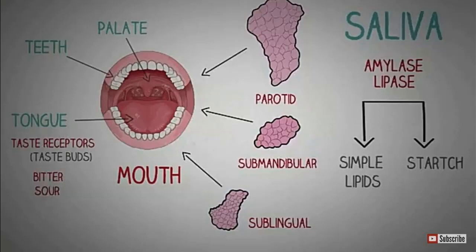Salivary glands कौन से हैं, children? Parotid gland, submandibular gland, sublingual gland. You have to remember this. Saliva consists of two important enzymes, that is salivary amylase and lipase. Amylase breaks down the complex sugar which is there in our food into the simple sugar, and the lipase breaks down our fat into the simple fat.